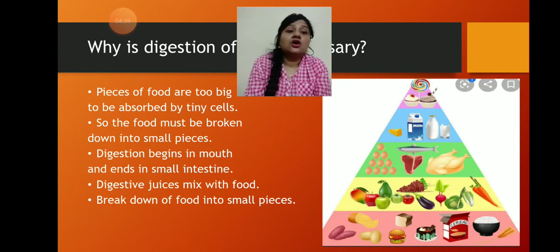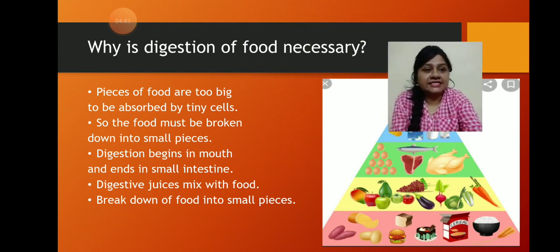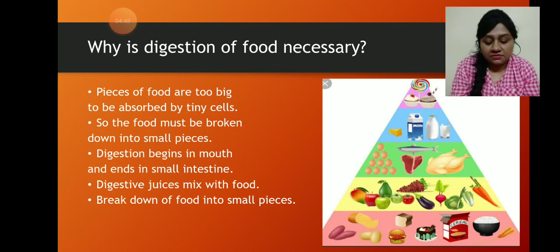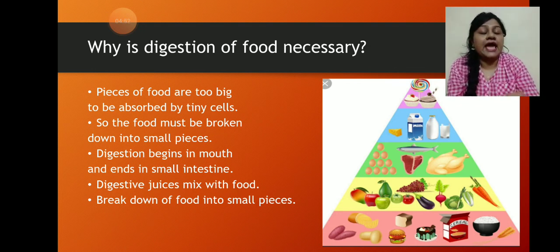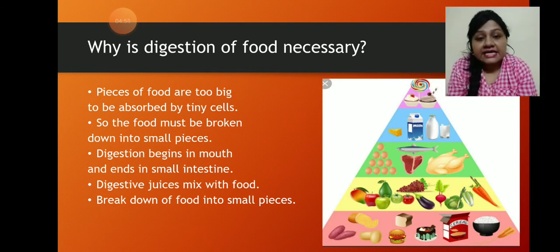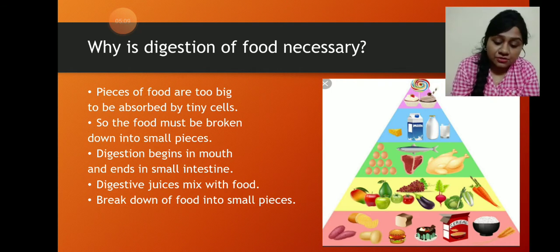Now students, why is digestion of food necessary? The pieces of food that we are taking are too big to be absorbed by the tiny blood cells. Digestion will help to make the food very simple. This simple food can be absorbed by the blood.